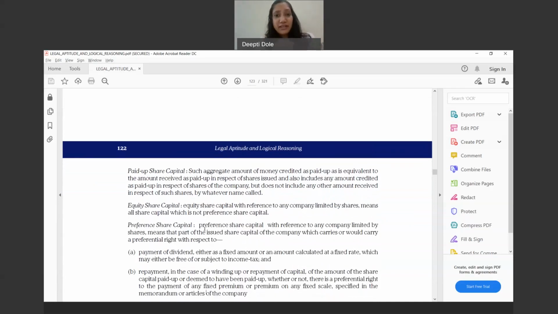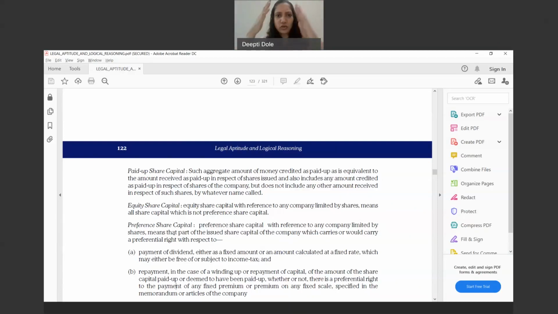This is a very important definition of what is equity and what is preference, because this is a very crucial definition for you to understand. So I request you to please concentrate over here. We will first understand what is preference share capital, and then we will go to equity share capital. Now these are the types of share capital. The paid up share capital can be divided into equity and preference.